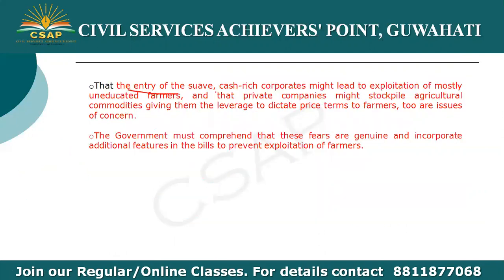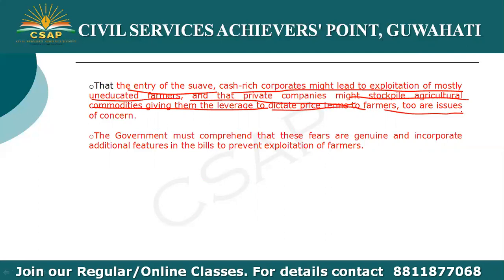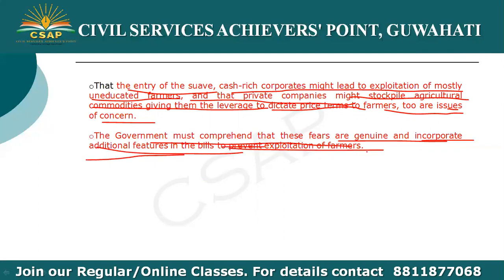The entry of suave cash-rich corporates might lead to the exploitation of mostly uneducated farmers, and private companies might stockpile agricultural commodities, giving them the leverage to dictate price terms to farmers. These are issues of concern. So the government must try to genuinely remove the concerns and incorporate additional features in the bills to prevent the exploitation of farmers and help them in securing better incomes.